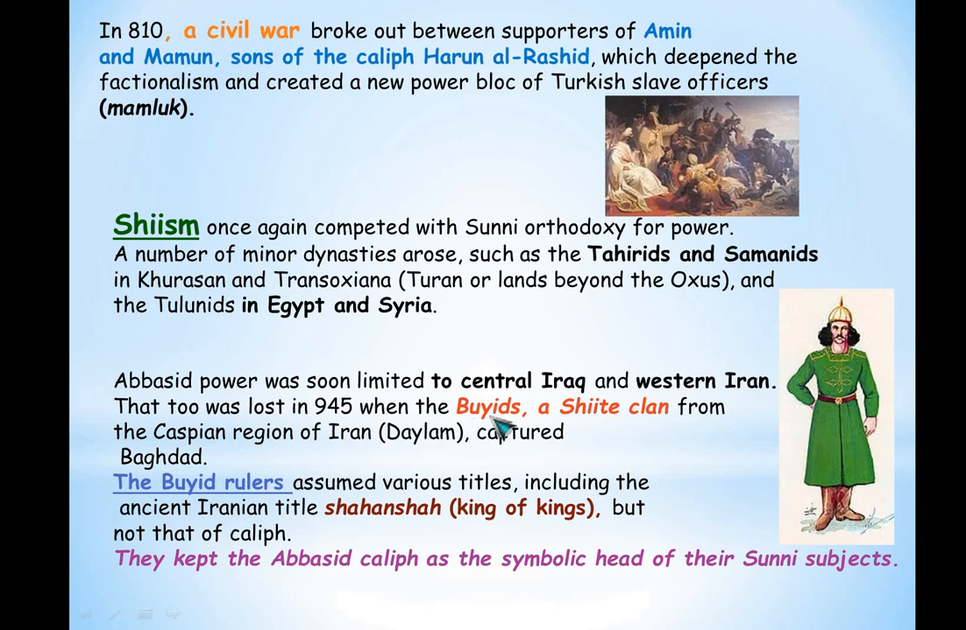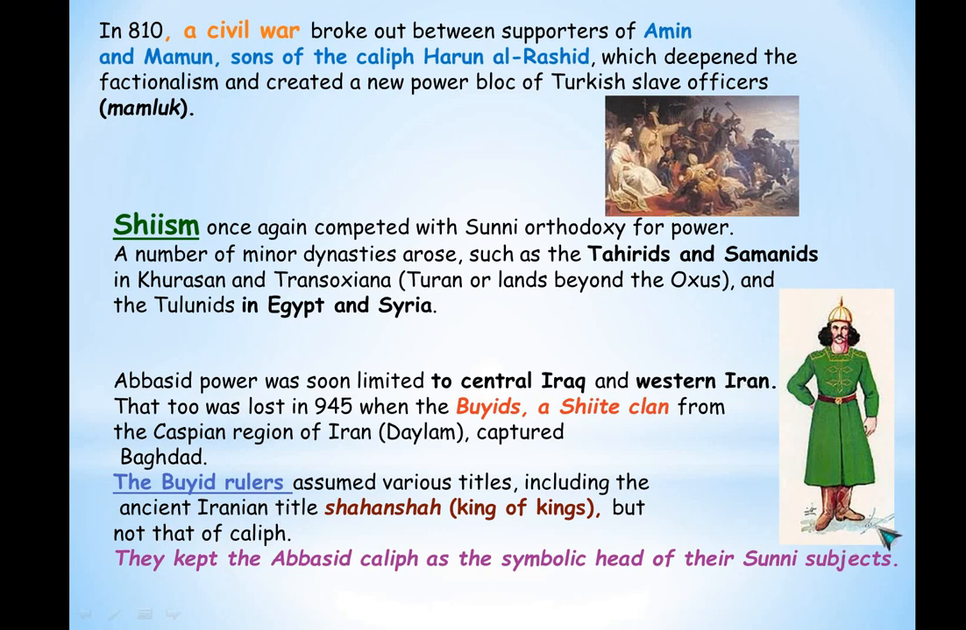This happened especially when the Buyids, a Shiite clan who supported the Shia belief, from the Caspian region of Iran captured Baghdad. Baghdad was the capital. So when this clan of Shias captured Baghdad, the power in Iraq and Iran also declined. Now, what about the Buyid rulers?